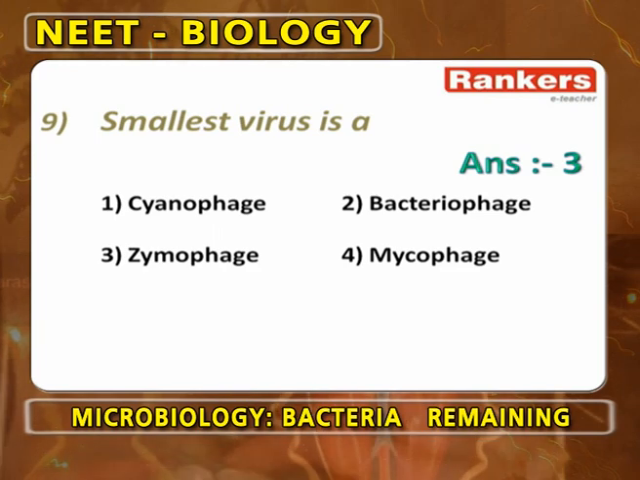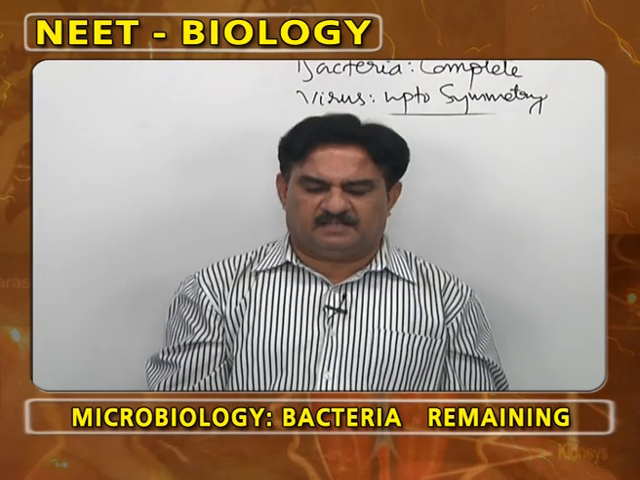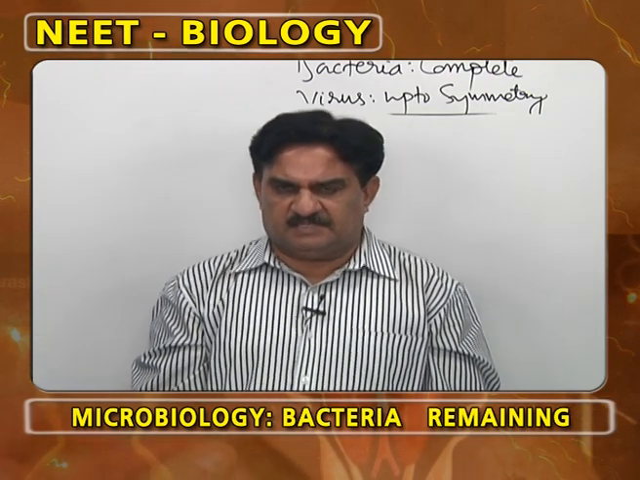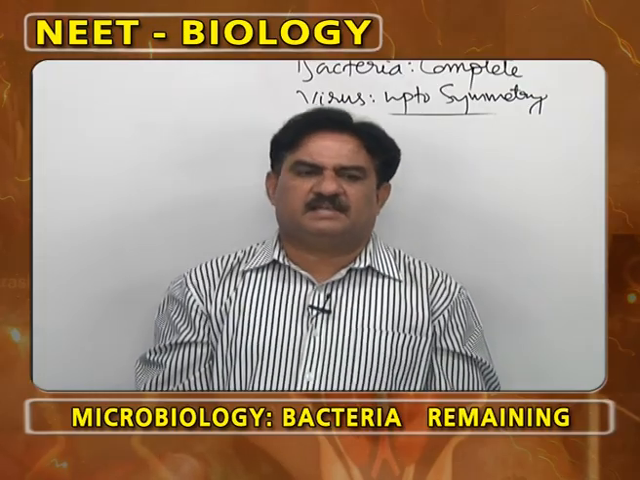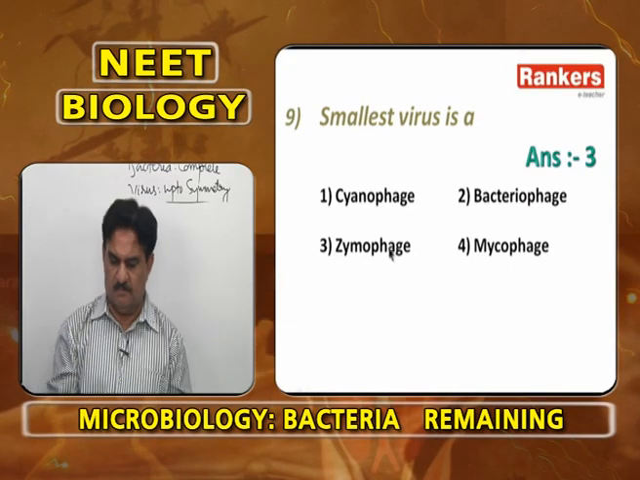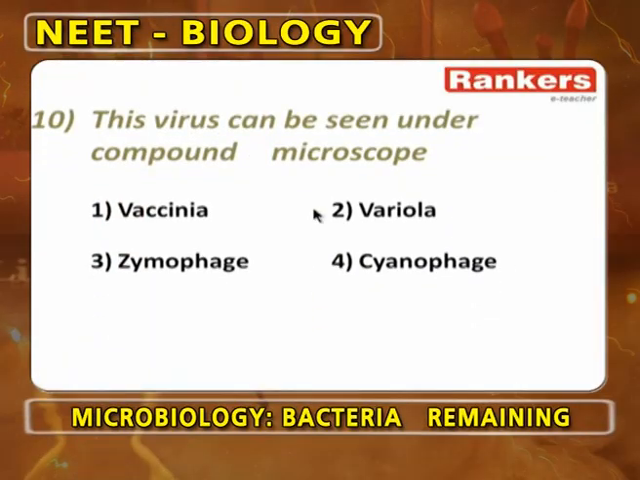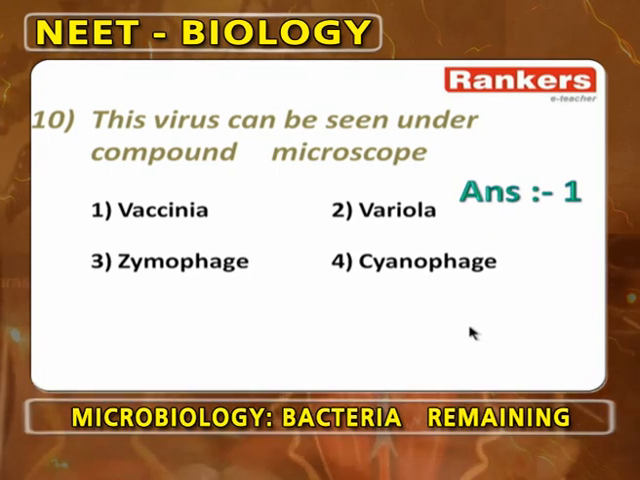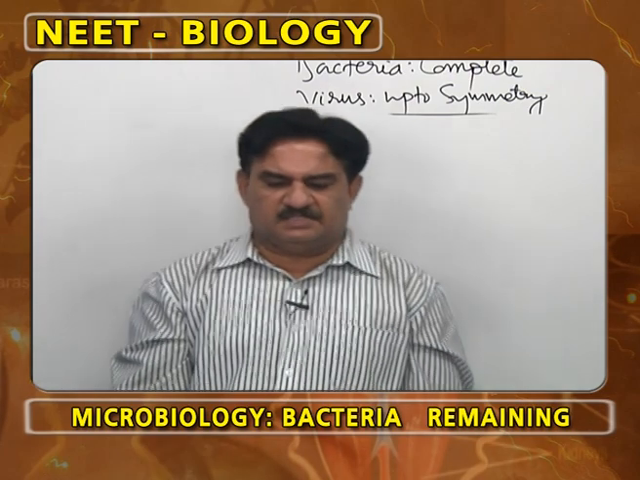cyanophage, bacteriophage, zymophage, mycophage. Just now I told cyanophage is attacking blue-green algae, bacteriophage is attacking bacteria, mycophage is attacking fungi, zymophage is attacking yeast cell. So, the smallest virus known is zymophage. Which virus can be seen under a compound microscope? Vaccinia virus is supposed to be the largest virus.